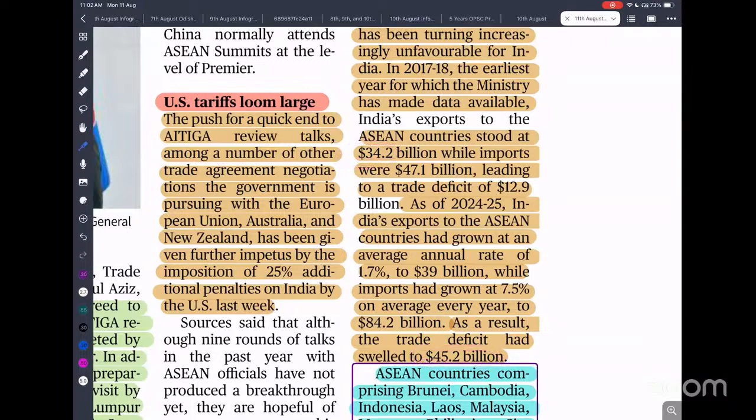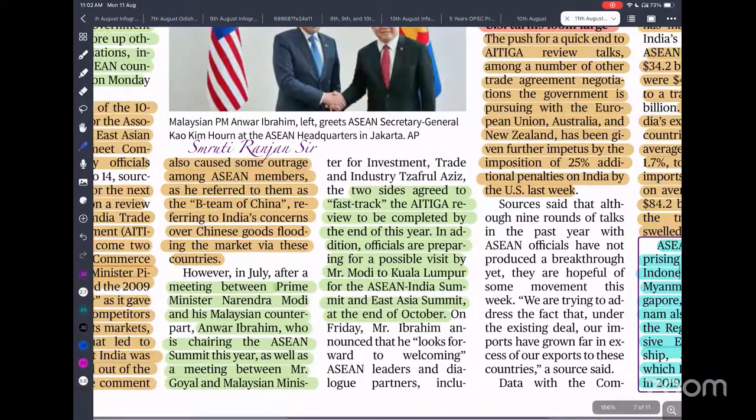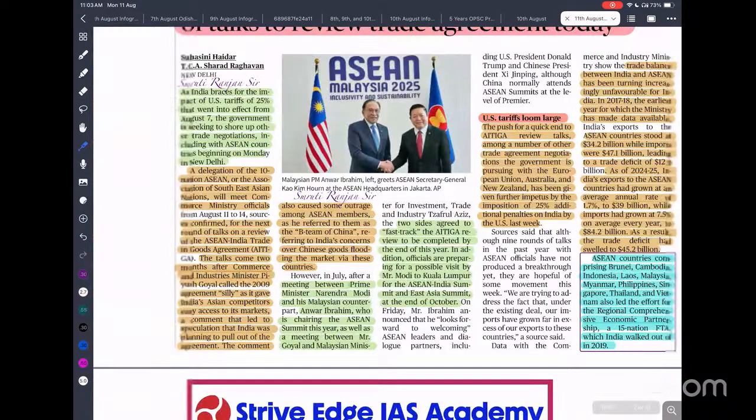That is what led our Ministry of Industry and Trade to criticize ASEAN, saying they are acting as a B team of China. They are acting as a gateway for China to dump its cheap goods in India, flooding our market and destroying our market.